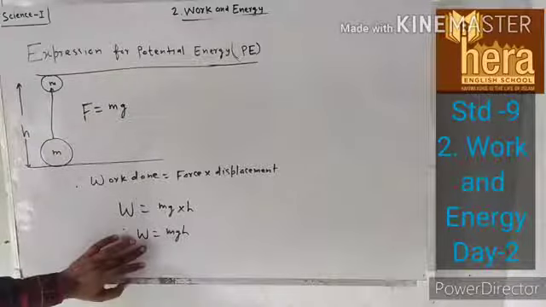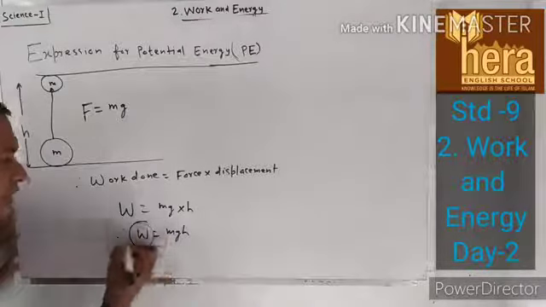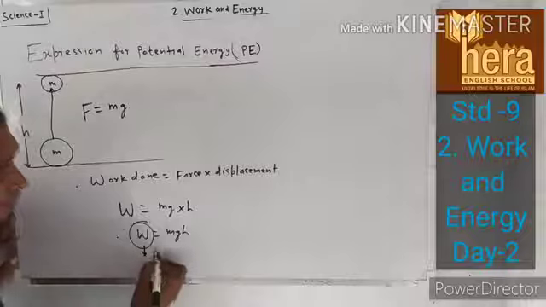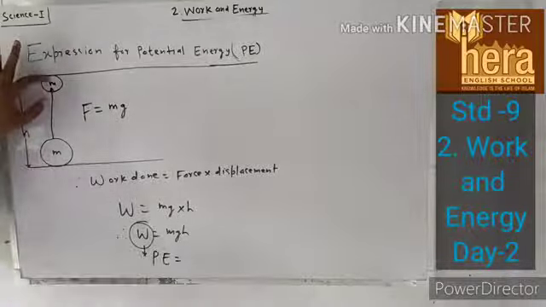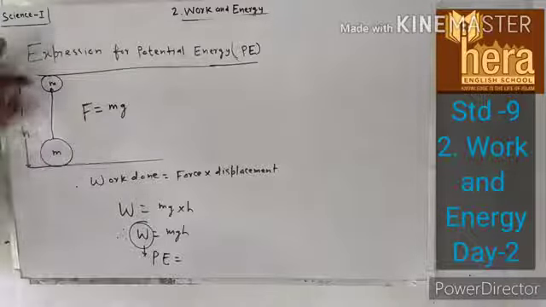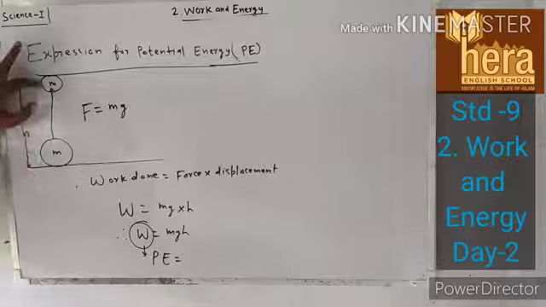This work done is the potential energy stored in the object at the height of h from the surface of Earth.